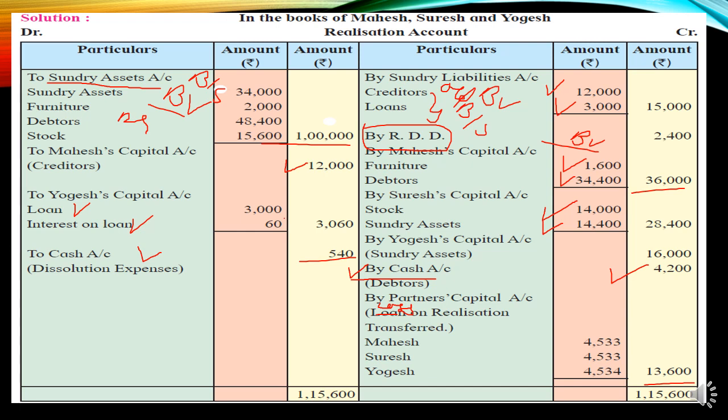So we have distributed the loss equally. You may ask, if the amount is equal, why is there a 34 here? Because out of 33,600, if you do 1 by 3, you will get the amount in points. So if two partners are taken at 33, for the last amount you have to do the round figure, then only the round figure 13,600 will come, student. If you take 3 only, your 1 rupee will be less. So better to make it 13,600; they round off the 3 to 4. Okay, students.